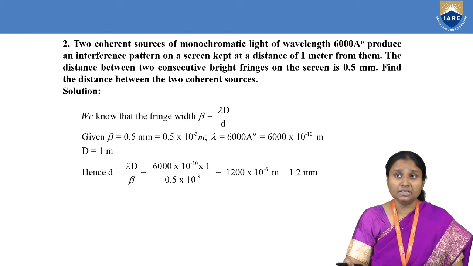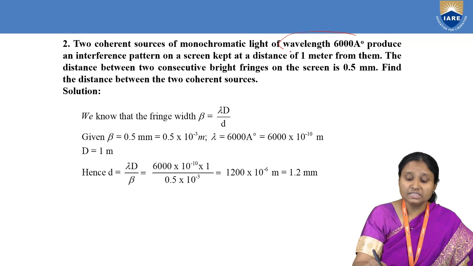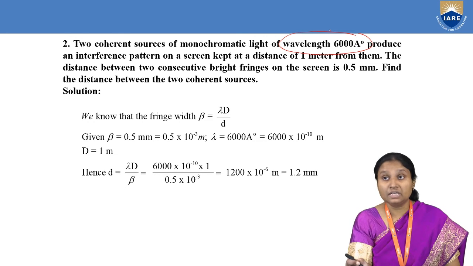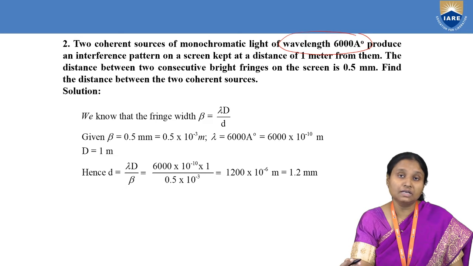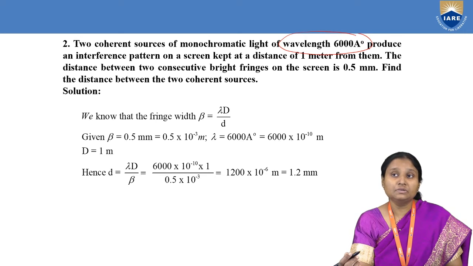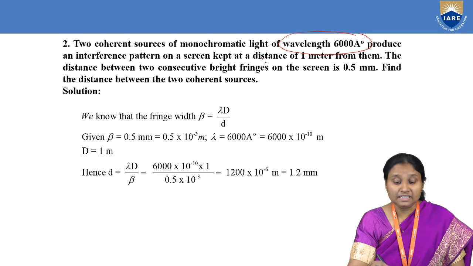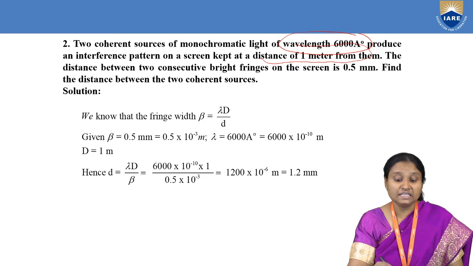So in this numerical we were given wavelength, and what is the value of wavelength given? 6000 angstroms. If you want to convert angstroms into meters, what is that conversion? 1 angstrom is equal to 10 power of minus 10 meters. And capital D, the distance of slits from the screen, is given. What is that value? 1 meter.